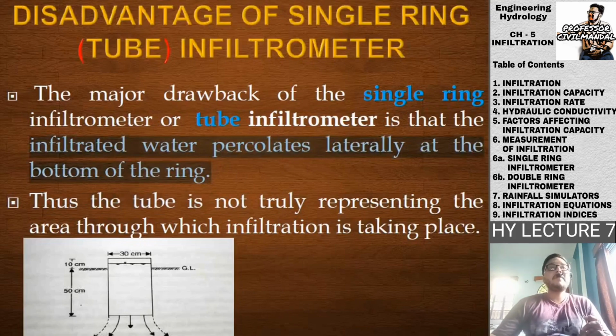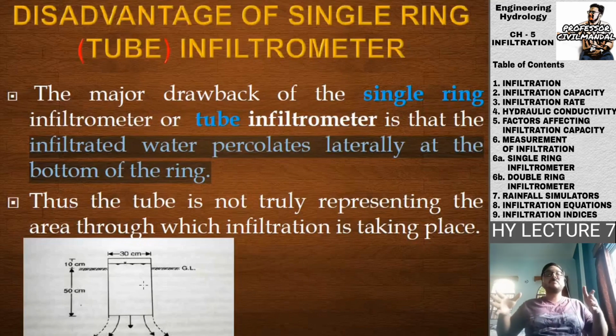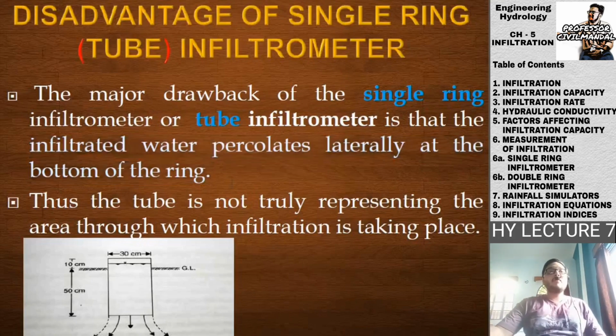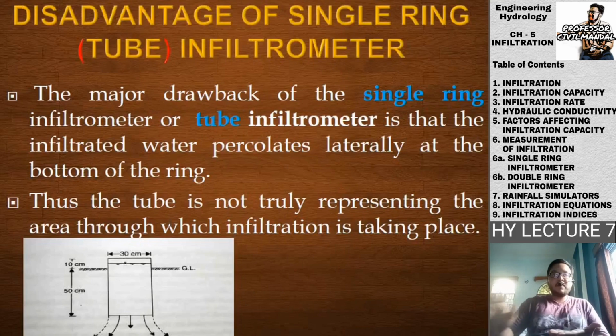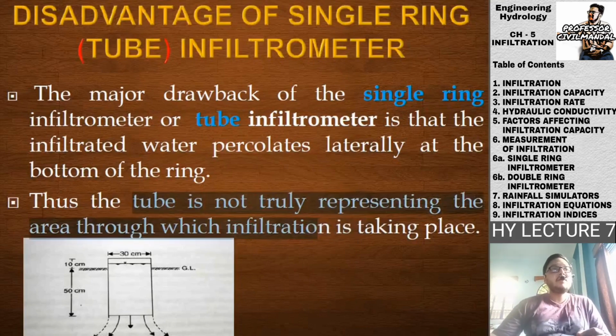At the bottom of the ring, which is in contact with the main soil, some amount of lateral percolation will take place. So this will give us some error in our reading. Thus the tube is not truly representing the area through which the infiltration is taking place.